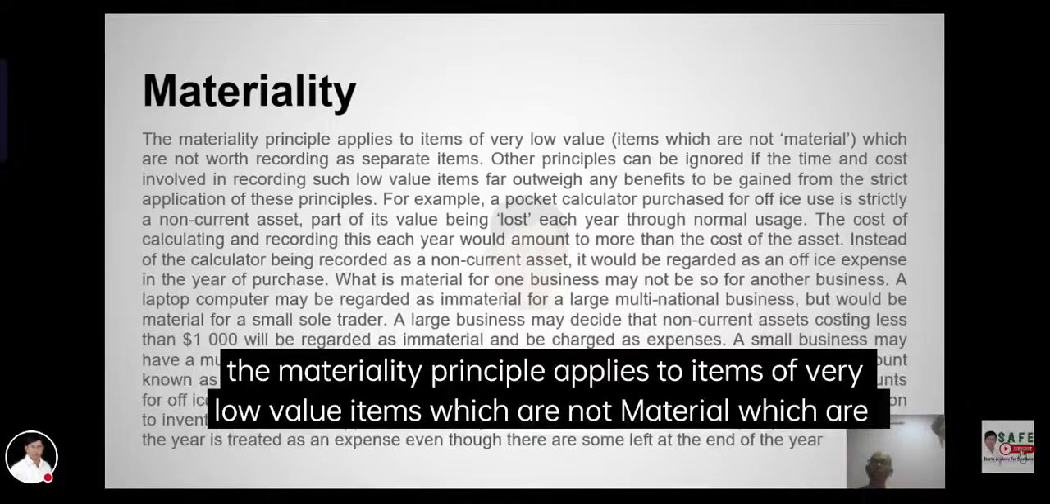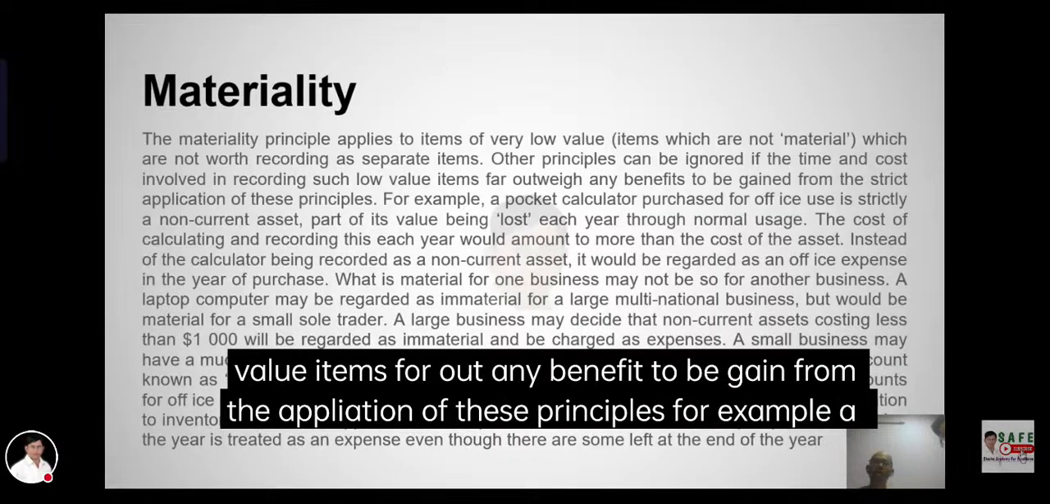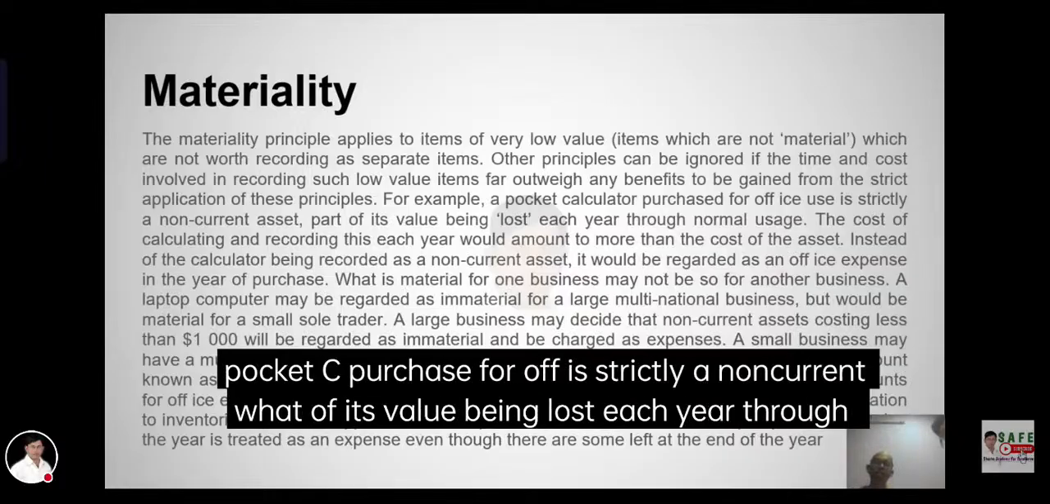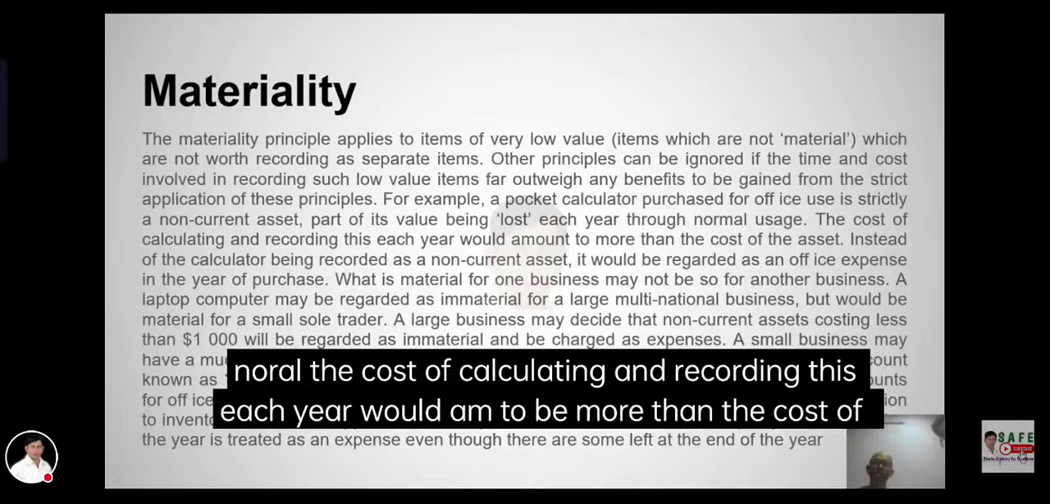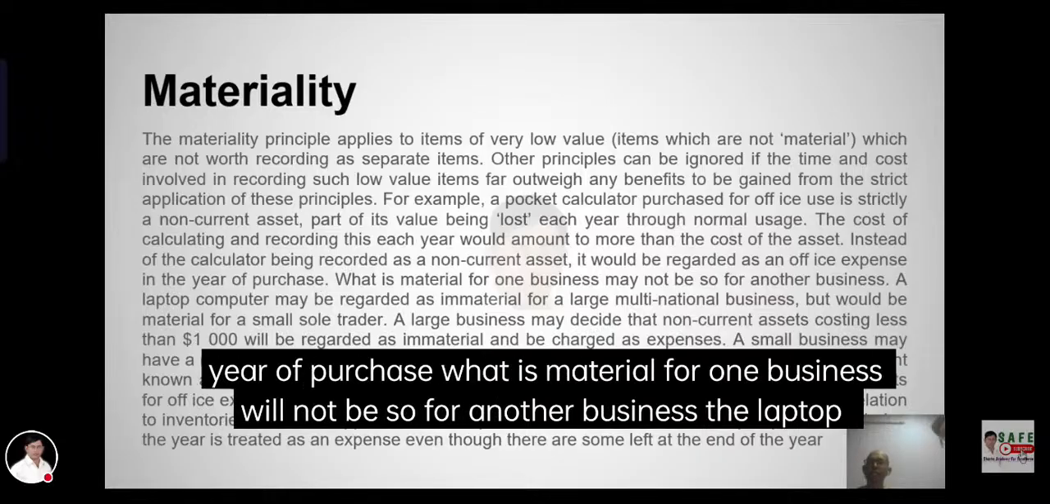The materiality principle applies to items of very low value. Items which are not worth accounting for separately can be ignored if the time and cost involved in recording them outweigh any benefit to the user. For example, a pocket calculator purchased for the office is strictly a non-current asset. Part of its value is lost each year through use. The cost of calculating and recording this each year would amount to more than the cost of the asset. Instead of the calculator being recorded as a non-current asset, we regard it as an expense in the year of purchase. What is material for one business may not be material for another.